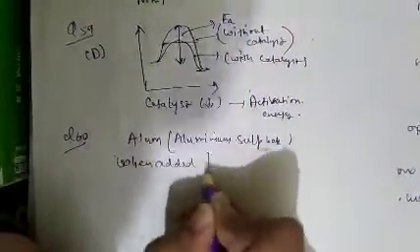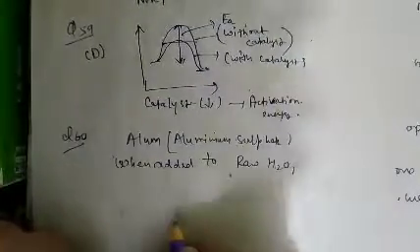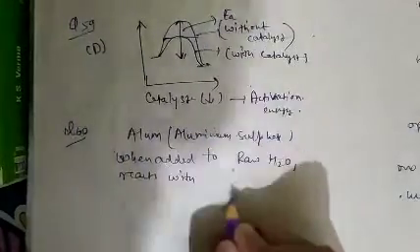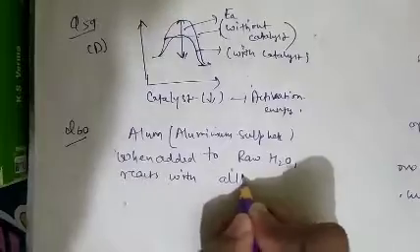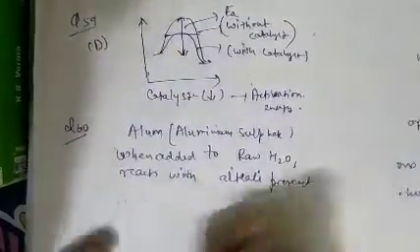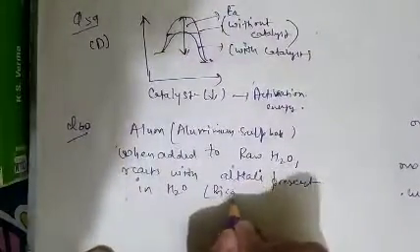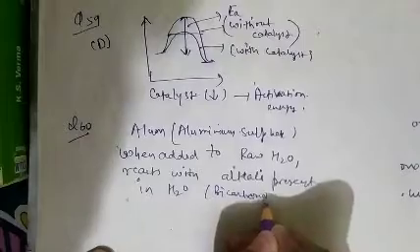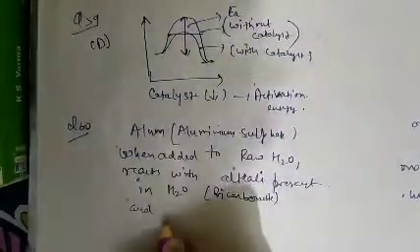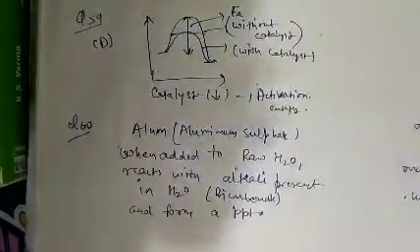When added to raw water, it reacts with alkali present in water like bicarbonate and forms a precipitate.